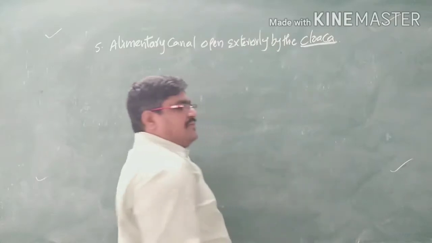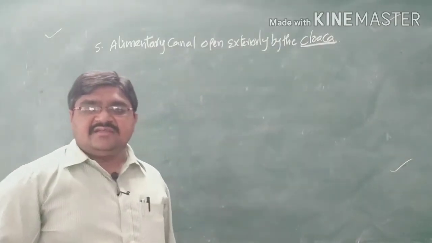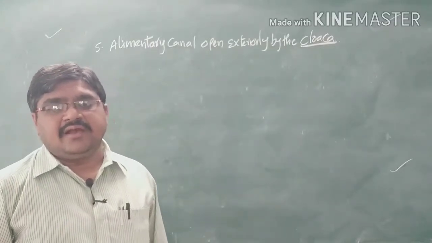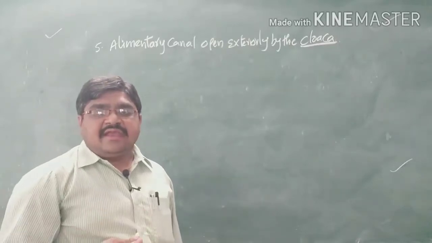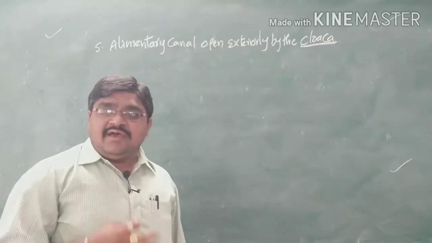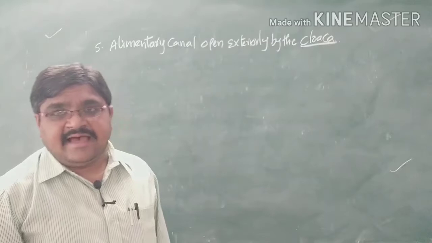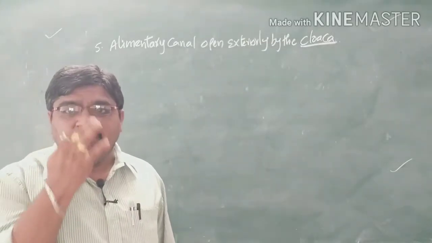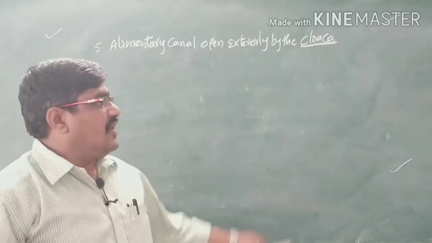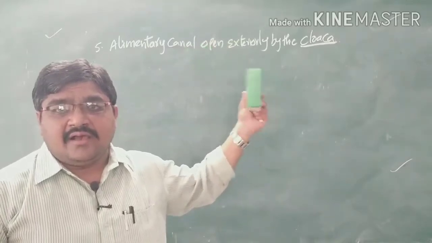Cloaca means it is a common passage for the semen as well as the waste materials. So it is called the cloaca. Here the alimentary canal consists of the anus, and the reproductive organs as well as the waste materials are excreted outside through a common opening, which is called the cloacal apparatus, or we can call it a cloaca.